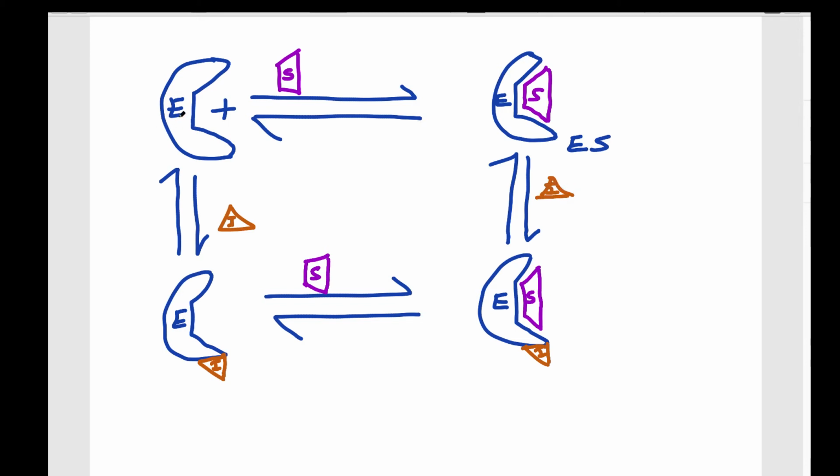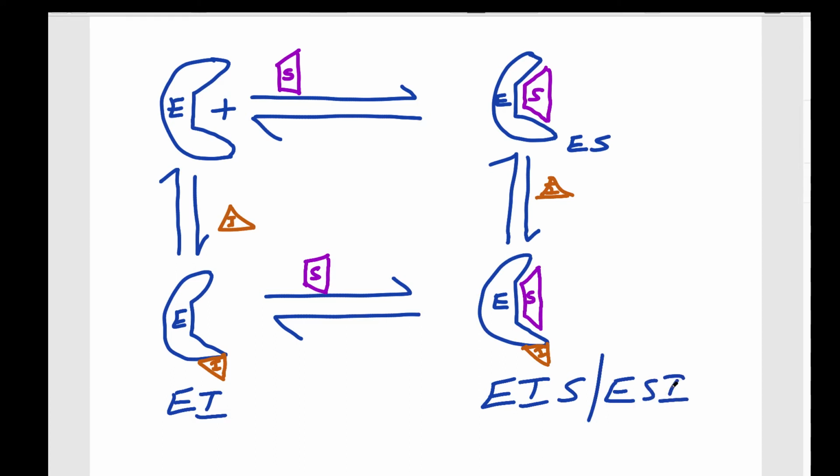You can see here enzyme plus substrate leads to the formation of enzyme substrate complex. This enzyme, in other way, before binding the substrate, can bind to the inhibitor, leads to the enzyme inhibitor complex. This enzyme inhibitor complex can bind the substrate, leads to the enzyme inhibitor substrate complex, or we can say enzyme substrate inhibitor complex.